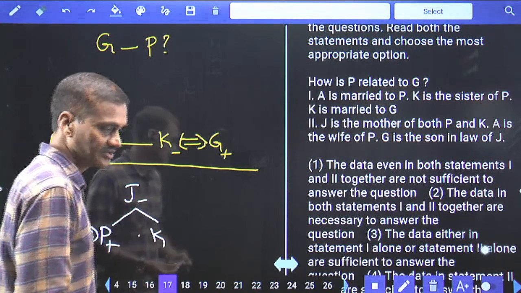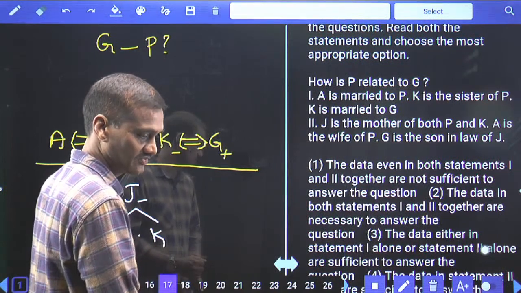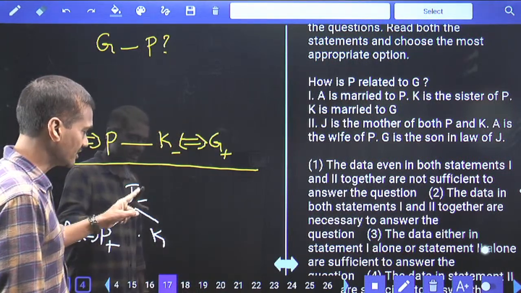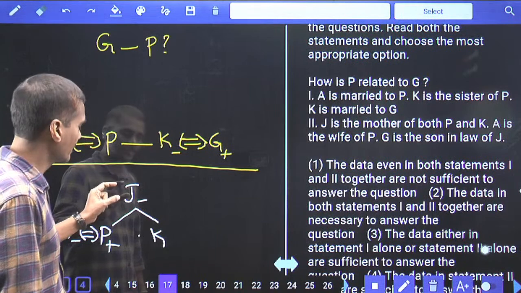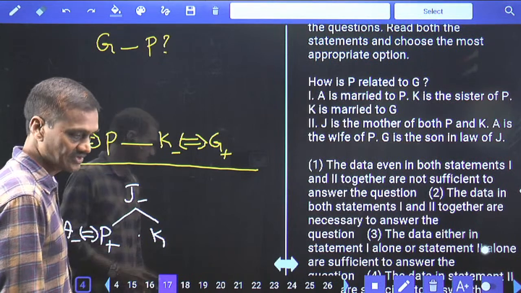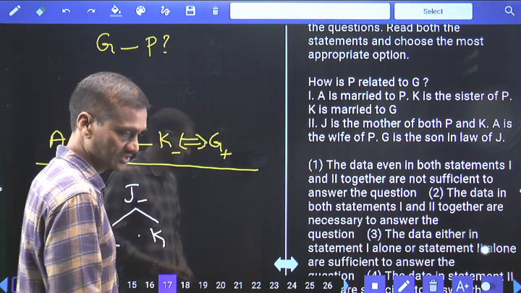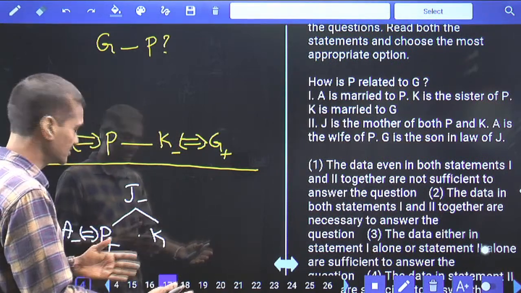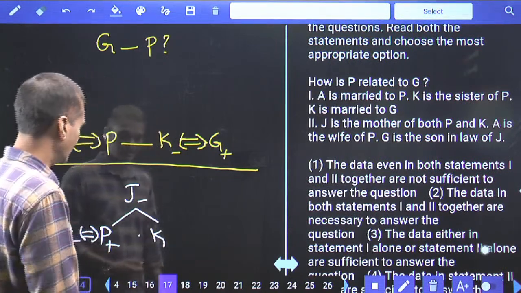Monica, why is 2 alone sufficient? Kitu, you also said that only 2 alone is sufficient. Monica, Kitu, and Dinesh, tell me why. Now here, how many daughters does J have? Venkateshwarlu, your answer is both 1 and 2, right? Is there any information on how many children J has? No information. Whether only 2 persons or more than 2 persons, that information is not given. If there are 3, 4 or 5 children, then what will be your answer?